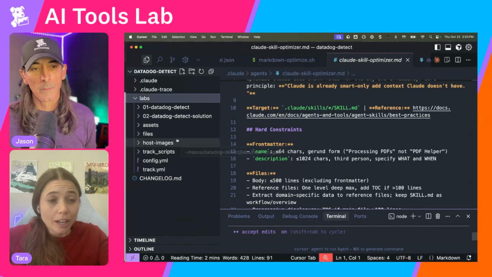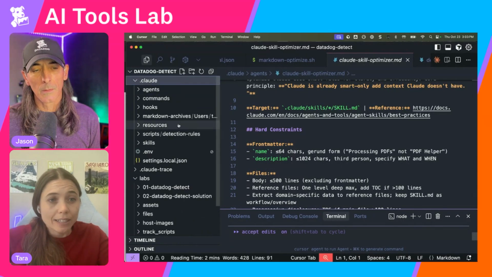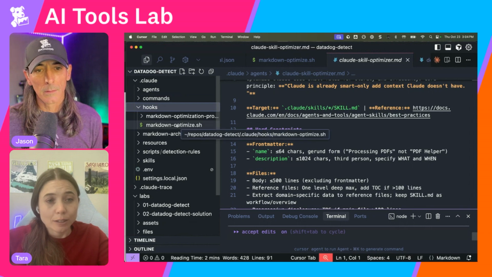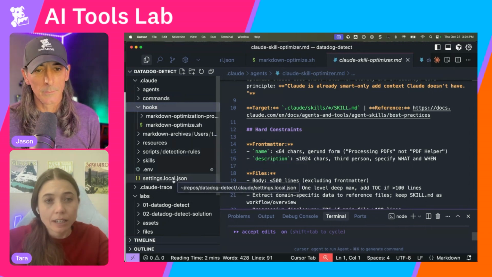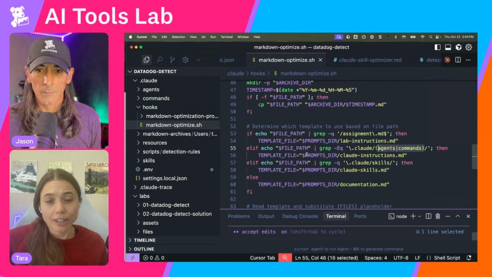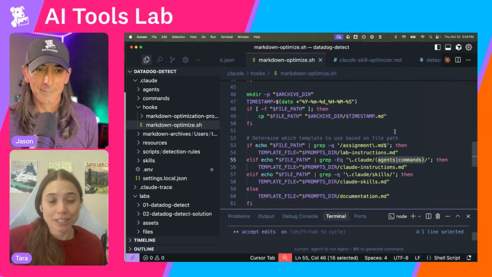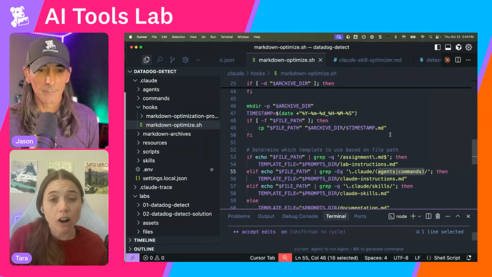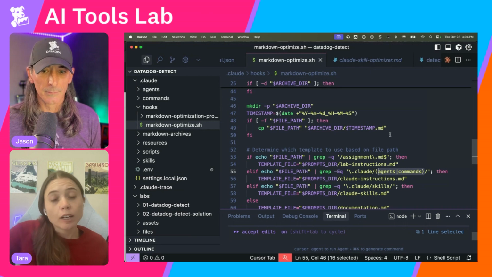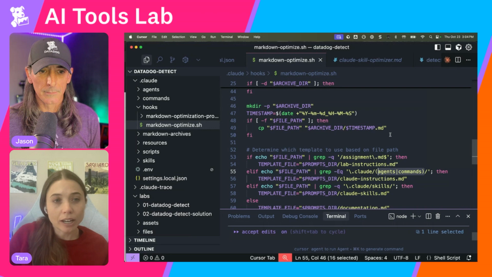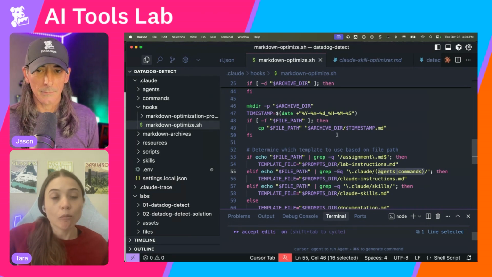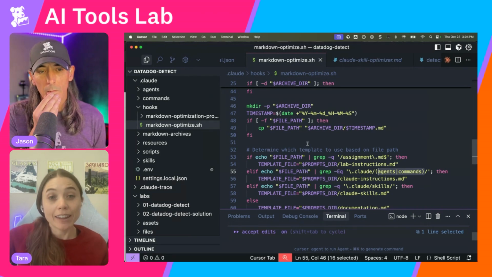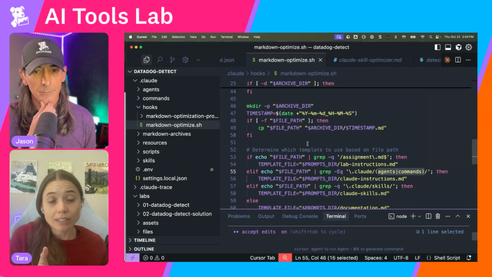So a really easy mistake to make, I have found, with these Claude hooks, and when I say I've made this mistake the hard way, is it's really easy when you're using your hooks to prompt Claude. It's easy to get yourself in an infinite loop. For example, let's say I have a hook that is telling Claude, anytime we update one of these Markdown files, I need you to go run this sub agent on it. And then the sub agent is going to update the Markdown file again.